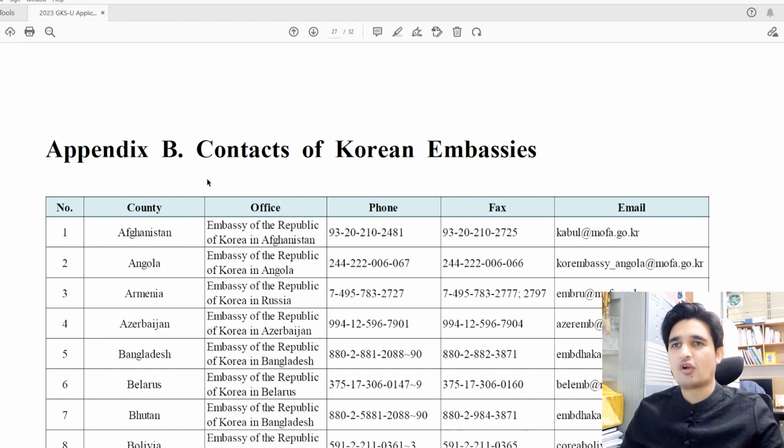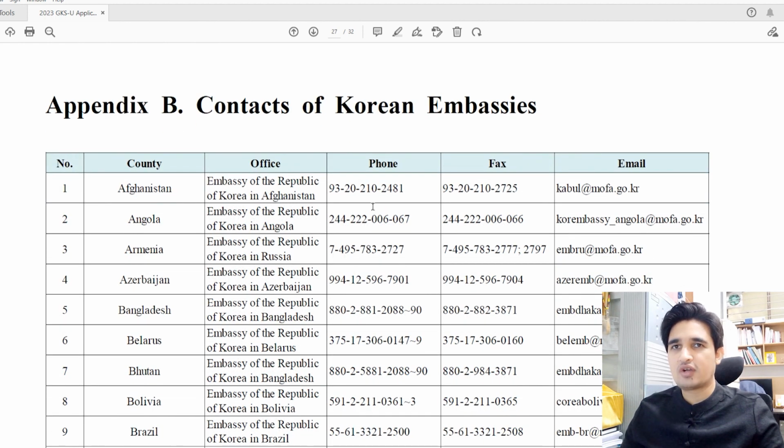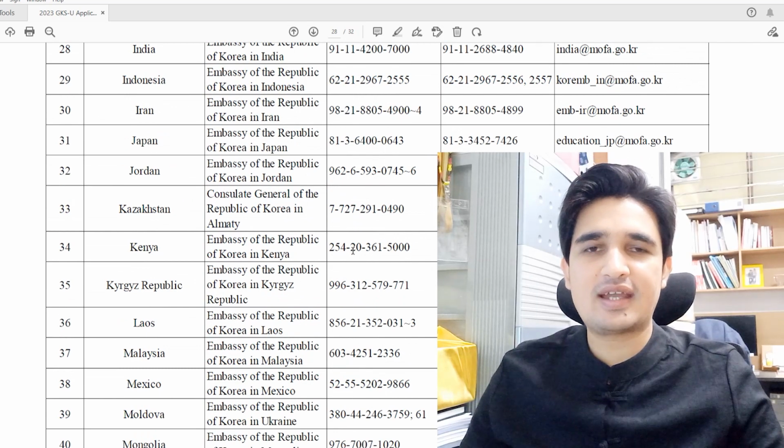For example, if you want to know the deadline of the Korean embassy in your country, then these are the phone numbers and email address of the Korean embassy, and you can also check the website of the Korean embassy in your country to check the deadlines. So I hope that you can understand all the guidelines.